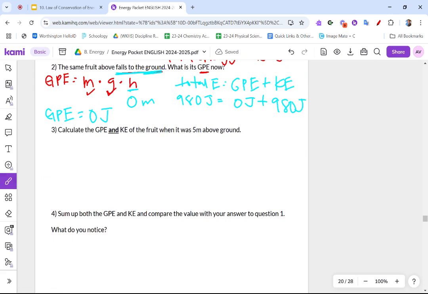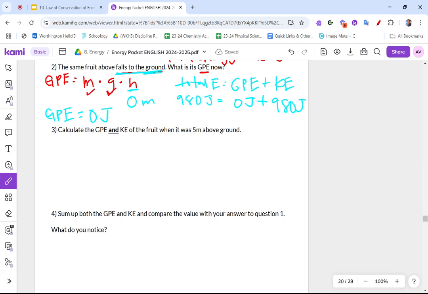It says calculate the gravitational potential energy and the kinetic energy when the fruit is 5 meters off the ground. Okay, great. So we're going to have to do a little bit more math here. First of all, we now know that our height has changed. Our mass has not, and our gravitational acceleration has not, but our height has changed.